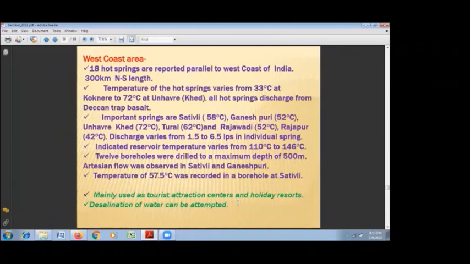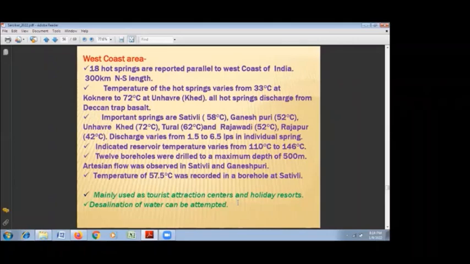The West Coast area is a very important geothermal area extending 300 kilometers. Hot springs of 33 degrees centigrade to 72 degrees centigrade at Unavare Khed, that is in Ratnagiri district, are reported here. Most of the hot springs, they are from the Deccan Trap basalt, and so they are basically associated with some fracture zones or fault zones.